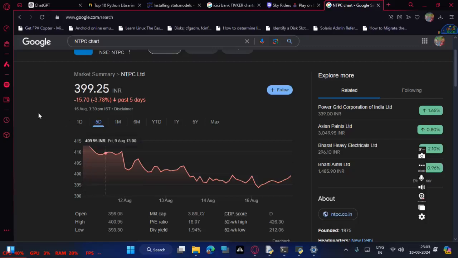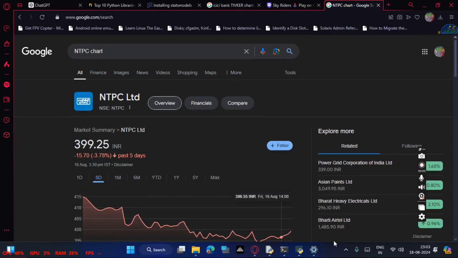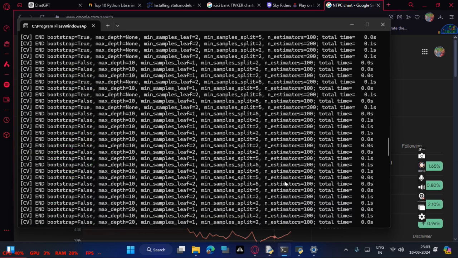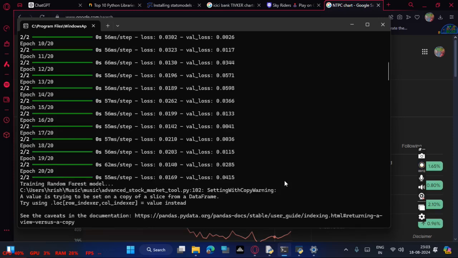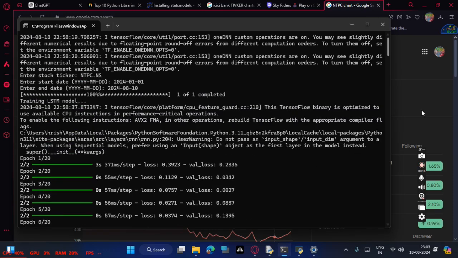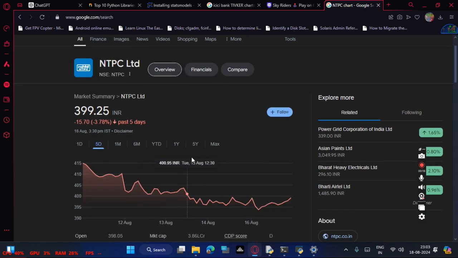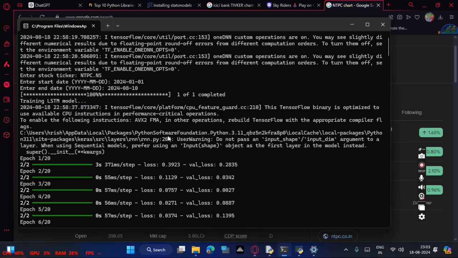Hello everyone, I have here just run my new advanced stock model, the Python stock model, and I have successfully predicted the future rates of NTPC LTD stock.